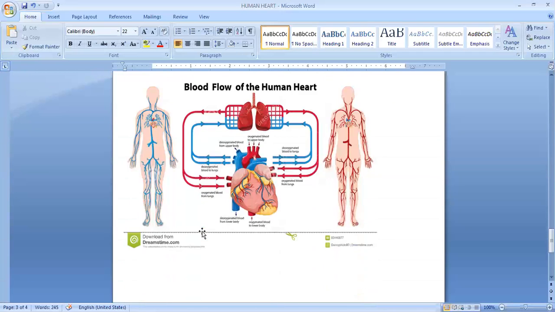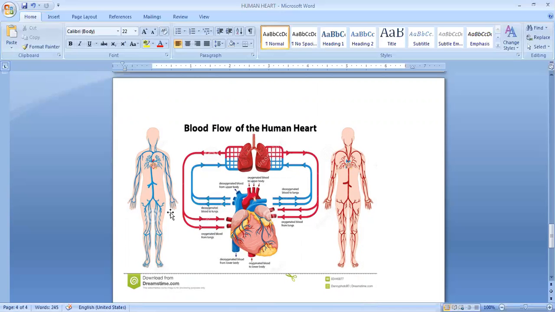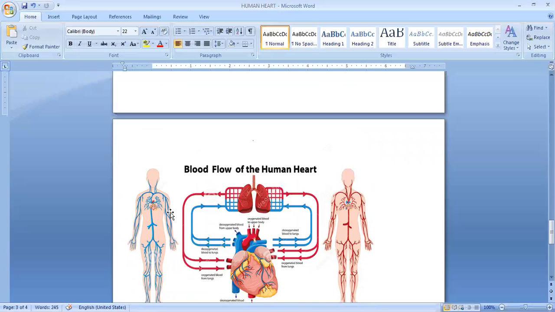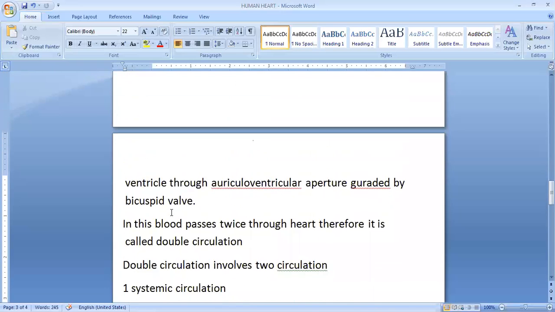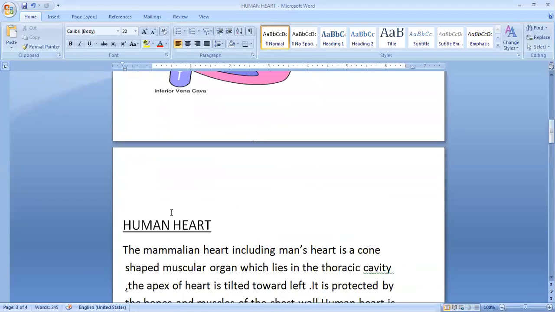We can see here the blood flow chart. How is blood flowing? There are two movements of blood. One is shown by red, another by blue. The red one indicates the movement of oxygenated blood and the blue one indicates the movement of deoxygenated blood. So hope you have understood how blood flows in the heart, and how the transportation system in human beings takes place.